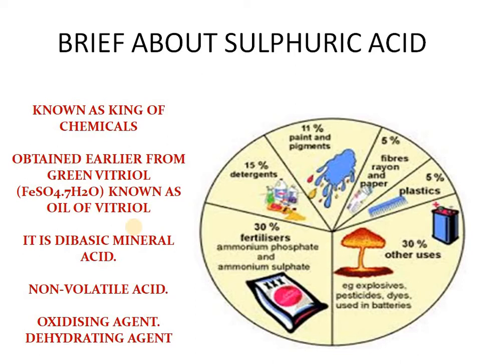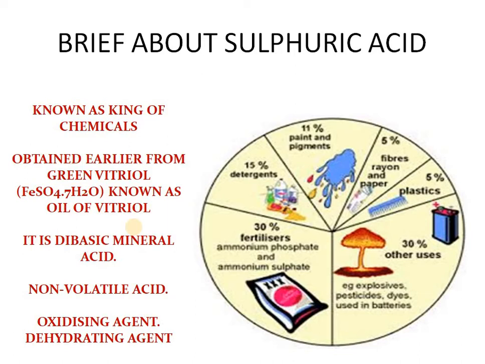It's a dibasic acid, meaning it can release 2H+ ions when dissolved in water. It is also non-volatile, as compared to HCl and nitric acid, which are volatile. It is an oxidizing agent and a dehydrating agent. It is a dehydrating agent because it has great affinity for water, so it will extract water. That is known as dehydrating.